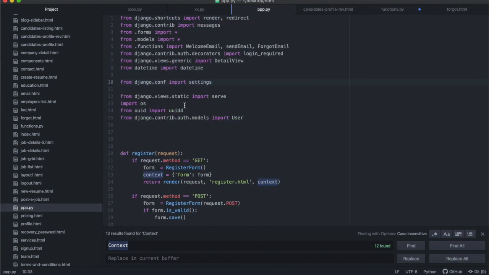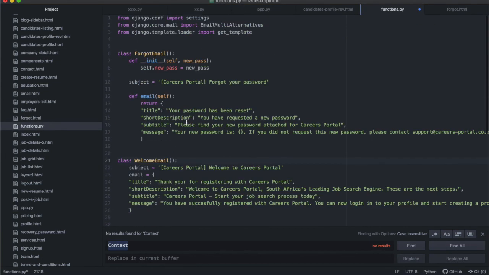And then what we're going to import over here, on a new line, is from .functions, because functions is now a file inside of the same directory as where our file for views is. That's why we have from .file. It's the same as what we do over there. You can also say import star, import wildcard, or you can just import them one by one. I did it like this initially so you can see what I'm importing. But later on, when I have multiple functions, I'm just going to import star to save a lot of space. Basically, I'm importing that welcome email class, that forgot email class, and the send email function. These are everything that's in there.